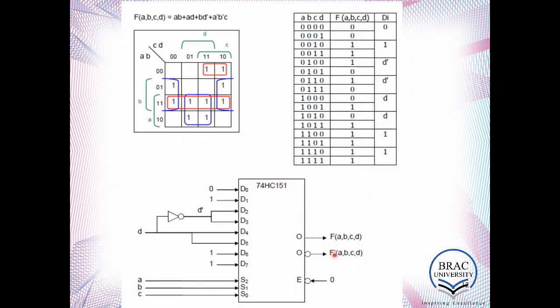Just look here, you have F and F prime. One is active high and one is active low, so you don't really need to worry about that. You can take either output, but your output would be either active high or active low. This is the enable pin, active low enable, so whenever it is low, this IC will be activated.